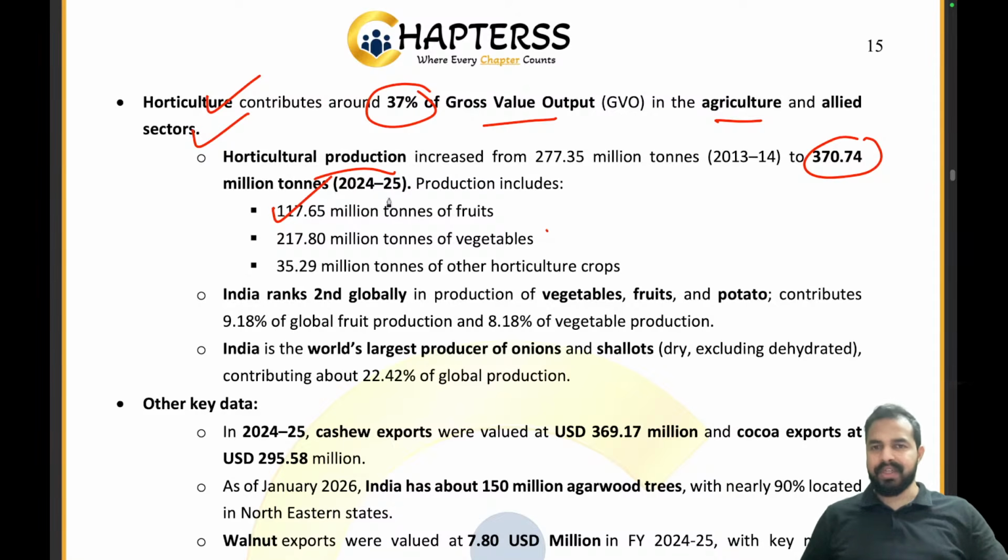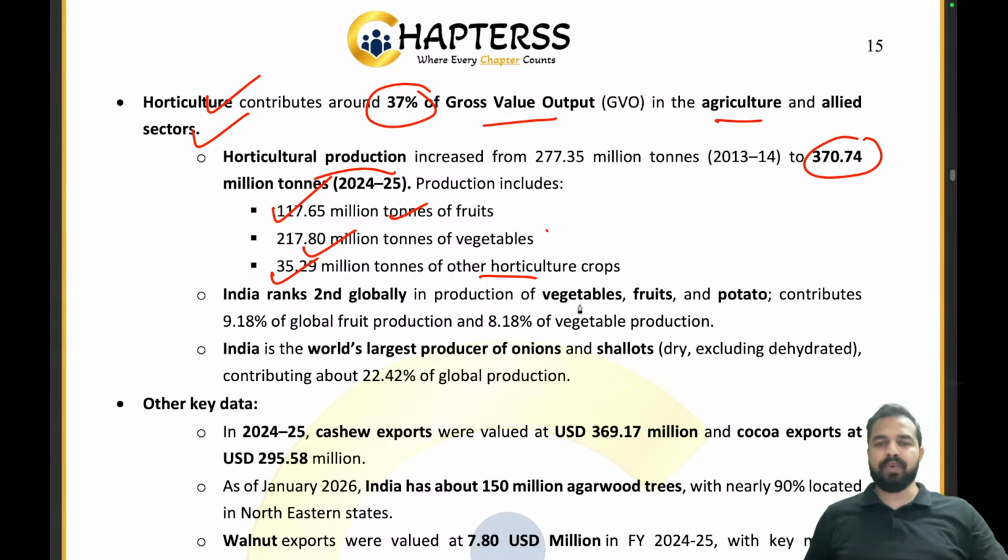Horticulture production increased from 277.35 million to 370.74 million tons, and the production included 117.65 million tons of fruits, 217.8 million tons of vegetables, 35.29 million tons of other horticulture crops. So all these things are there.